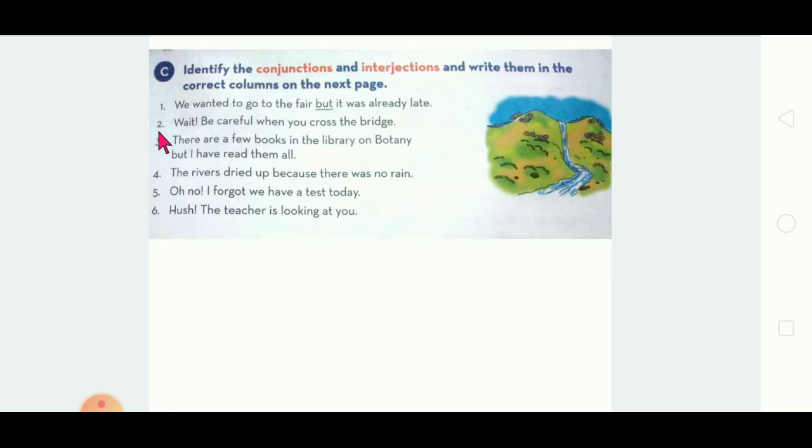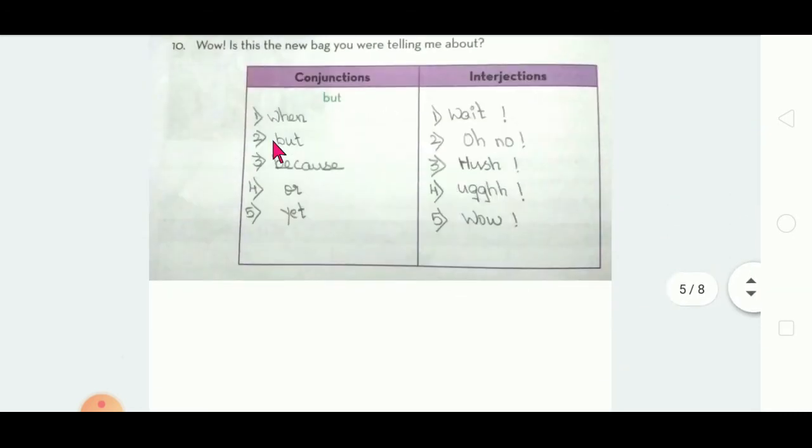So, wait, it is with the exclamatory mark, so it is an interjection, and when it joins the two sentences with the word when, this is a conjunction. Let's see the answer. When is a conjunction, wait is an interjection.